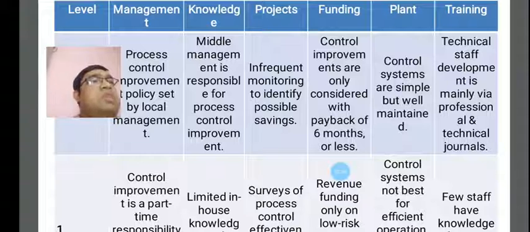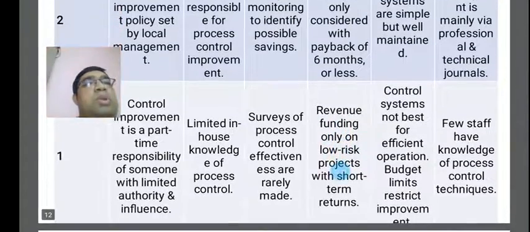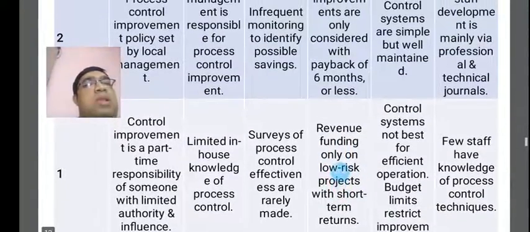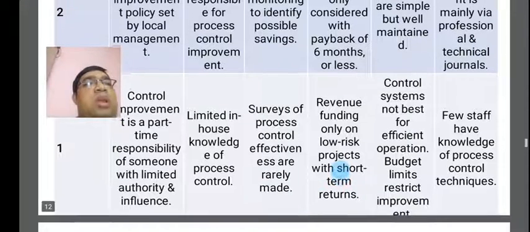Technical staff development is mainly via professional and technical journals. The next thing is concentrated on level number 1, where control improvement is a part-time responsibility for someone with limited authority and influence. A few part-time responsibilities will be given, with this authority and influence here,